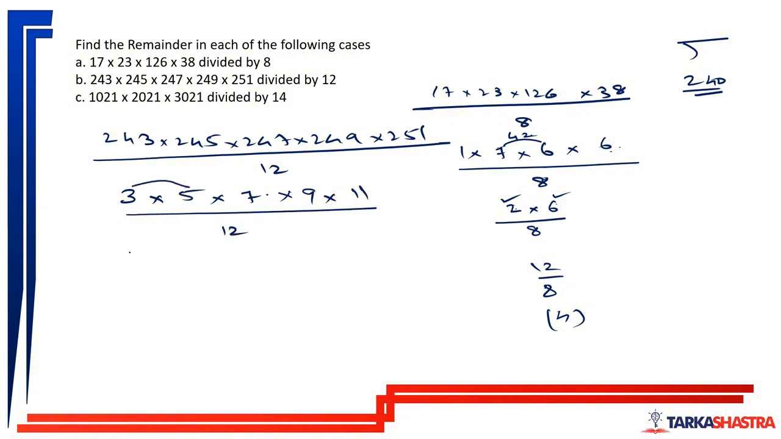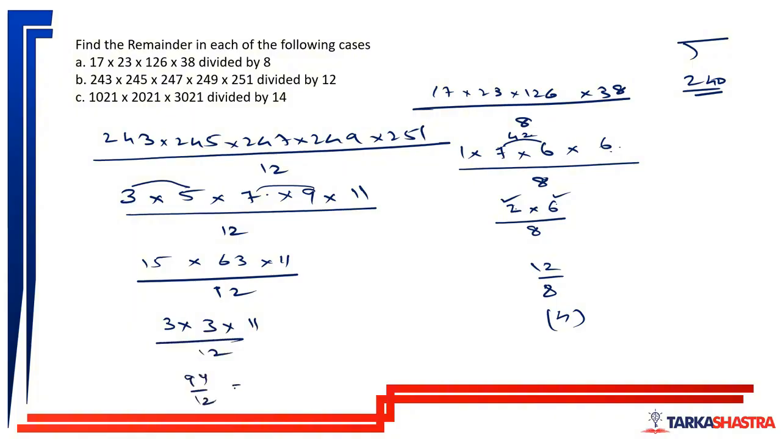Now this will be the value. 3 into 5 is 15. 7 into 9 is 63 into 11 divided by 12. So 15 divided by 12, remainder 3. 63 divided by 12, remainder 3 into 11 divided by 12. So this is 9 into 11, 99 by 12. Remainder will be 3 overall. We need to understand one thing. The remainder should always be less than the divisor. So once you are dividing any number by 12, the remainder should be less than 12.